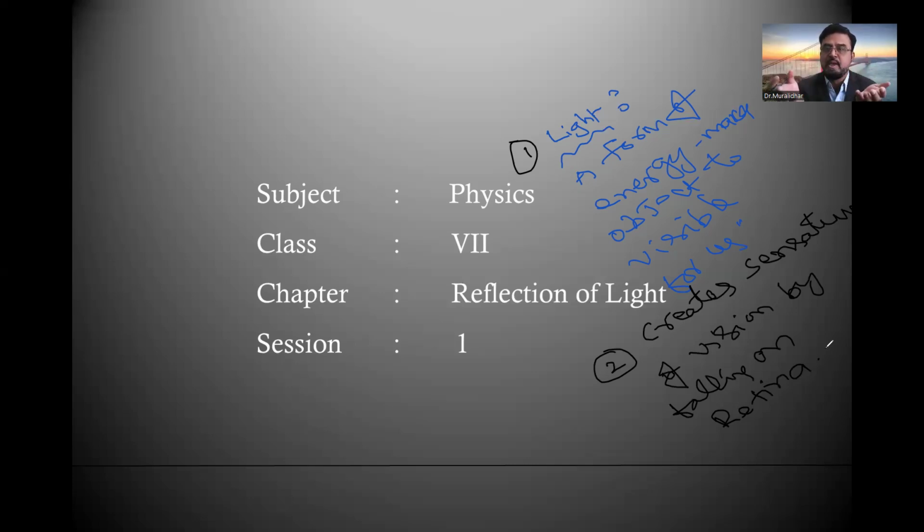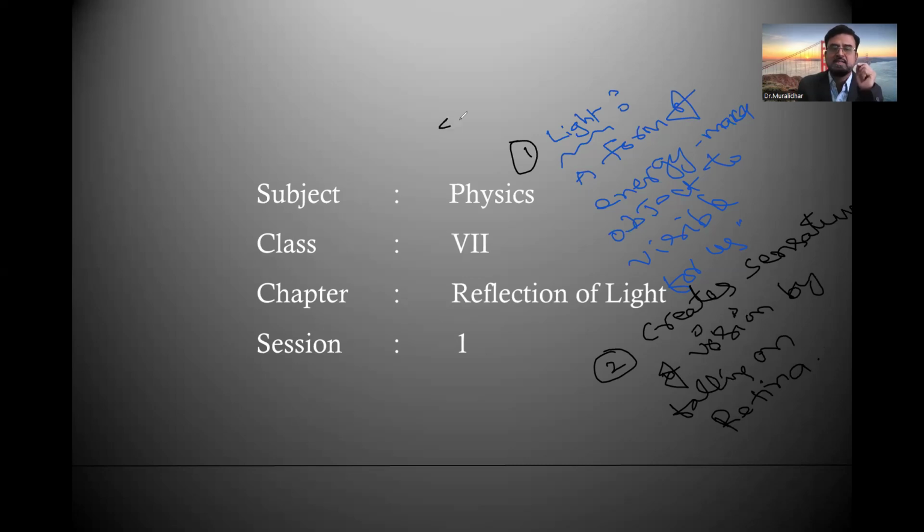How are you able to see me? Because of the reflection of light only. Whenever light falls on your eyes and reflects back, you are able to see my audio, my video, right? Such a form of energy which makes an object visible for us and creates a sensation of vision by falling on the retina is called light, right?